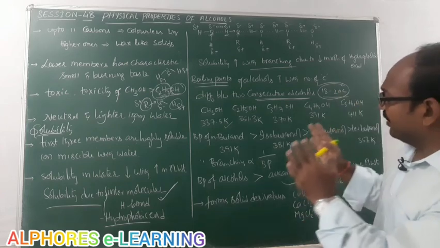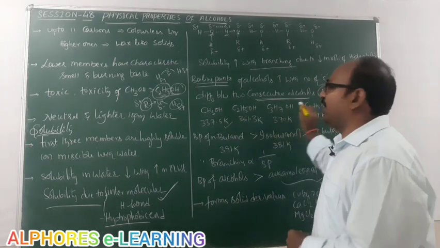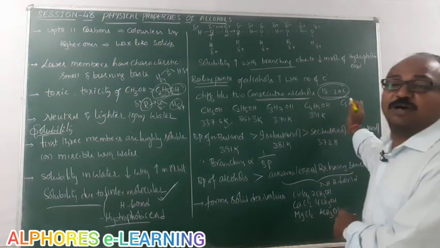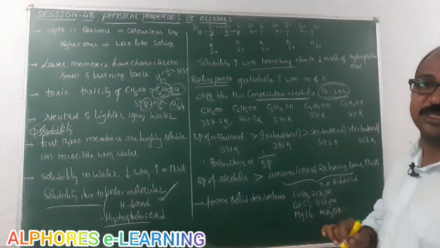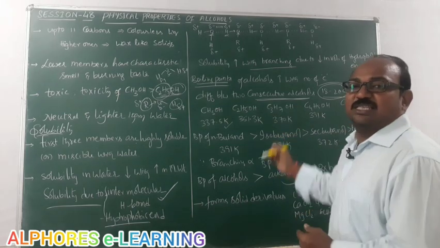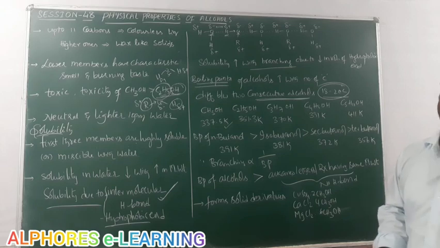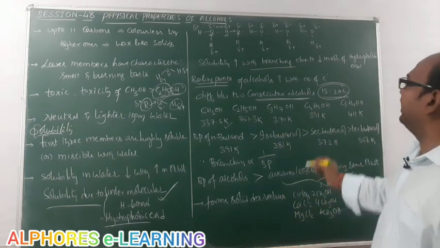Okay. That means it is very clear, with an increase in the number of carbon atoms, boiling point increases. With an increase in the number of carbon atoms, boiling point increases. And in a homologous series, between two successive compounds of the series, the boiling point variation is 18 to 20.